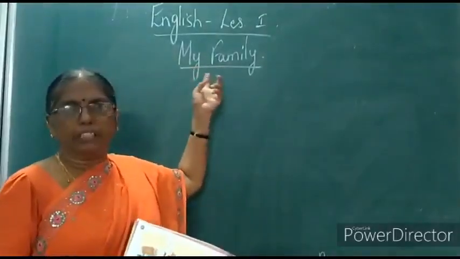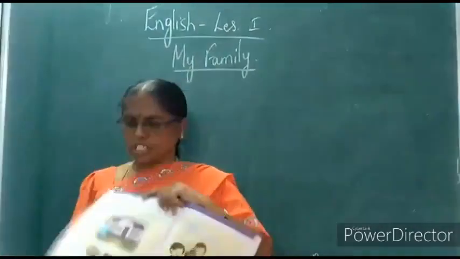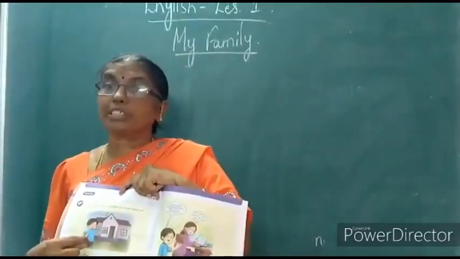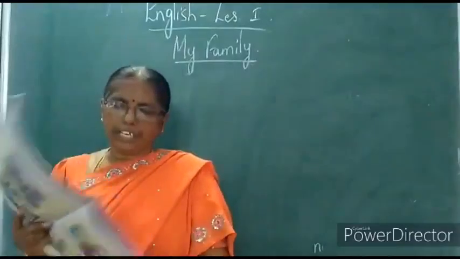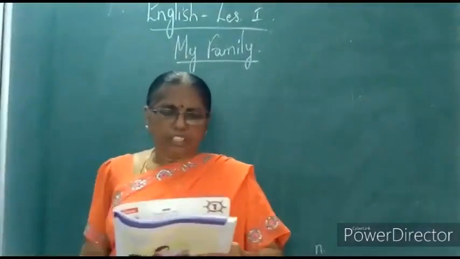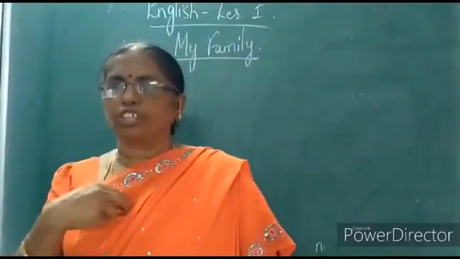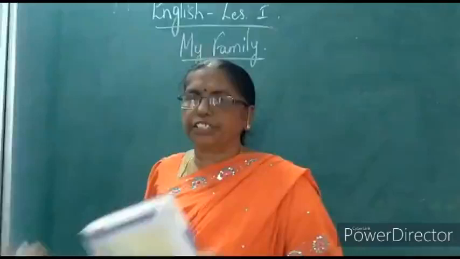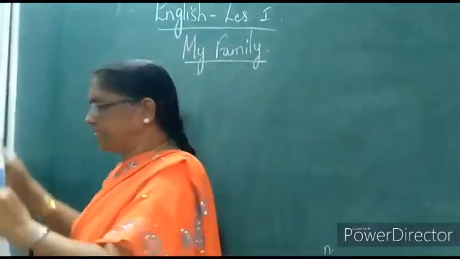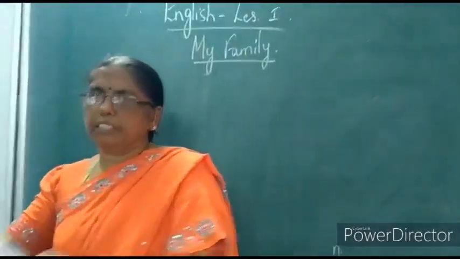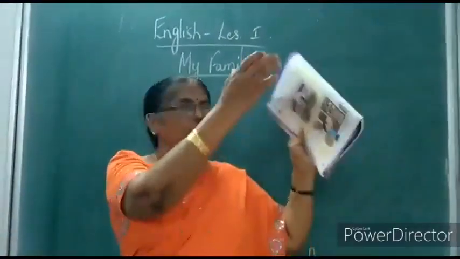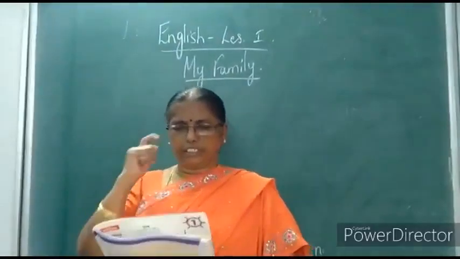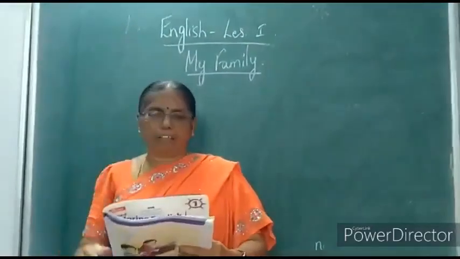This is my family. Here is this little boy Mohan. His name is what? Mohan. Okay. Now this boy is going to tell us about his family. He is going to take us to every member of the family and introduce us. Introducing means what? He is going to tell us, this is my grandfather, this is my mother, this is my father, this is my sister, and these are my rooms in the house. Understood? So listen, look into page number 12.